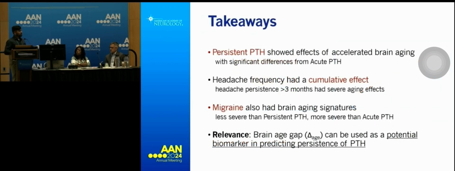So the key takeaways from these results are that, yes, indeed, persistent PTH patients showed some effects of accelerated aging. So we have some kind of aging effects which has never been explored before. Headache frequency tends to have a cumulative effect. Having more headaches can lead to aging effects, which is much more similar to neurological diseases. Migraine also had similar aging signatures. They were not as severe as persistent PTH patients, but definitely more than acute and healthy controls. And in terms of relevance for this research, I think delta H, which is commonly studied in Alzheimer's, is also very useful as a potential biomarker for predicting persistence in PTH.